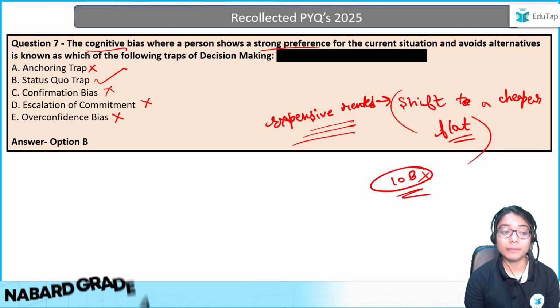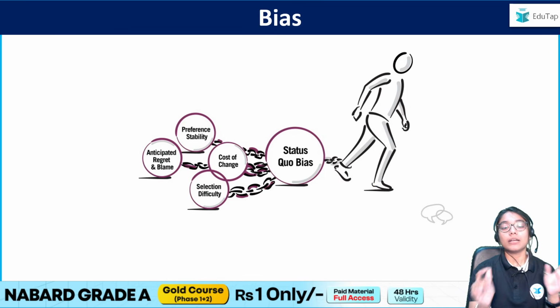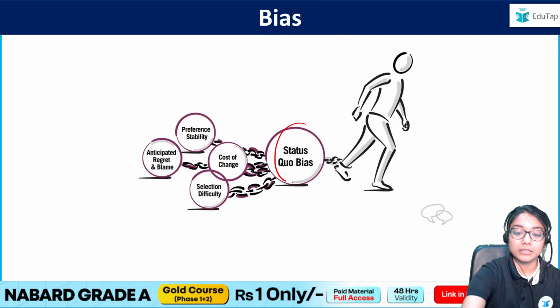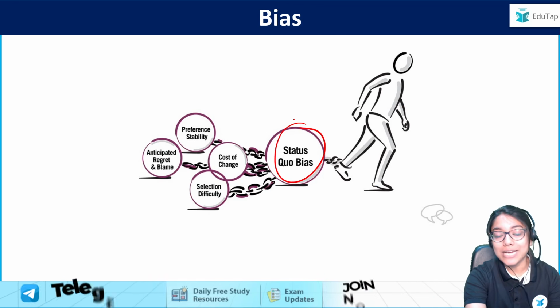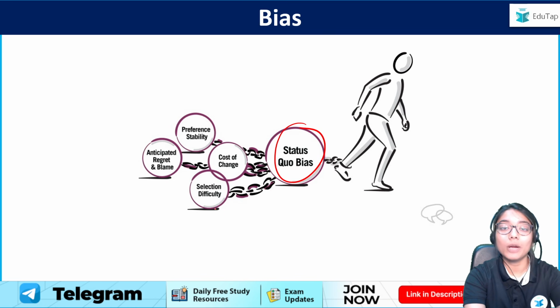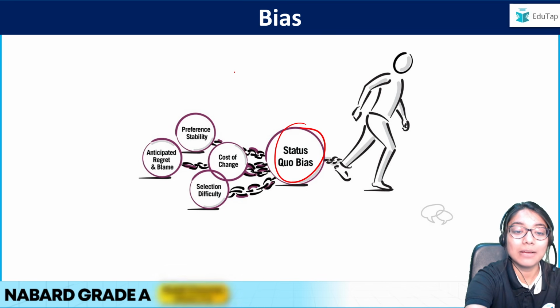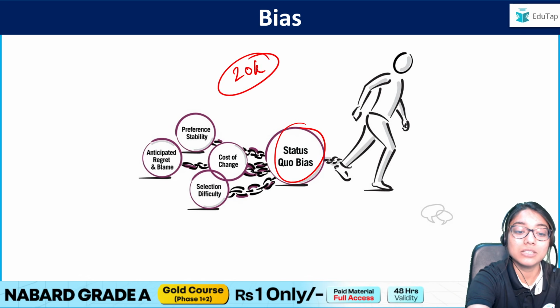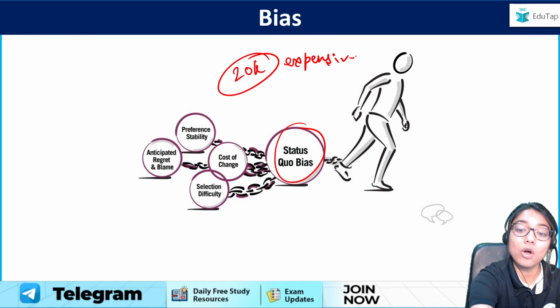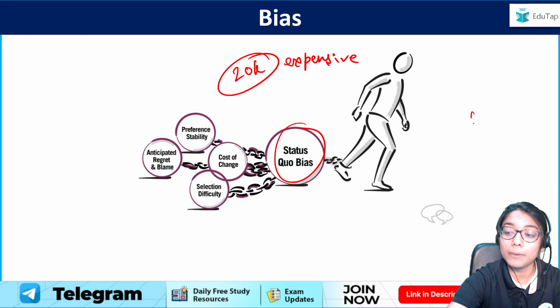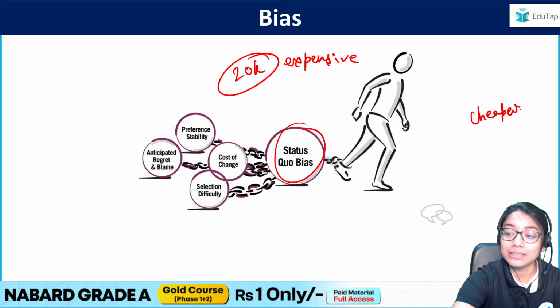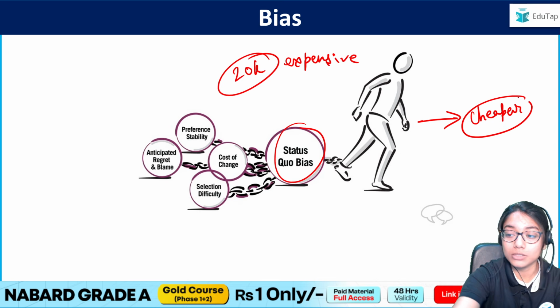So the answer is option B, status quo trap. Why? Because what is the status quo bias? You know that you are being dragged down. What did we say? That I am, let's say, paying rent of 20k. This is very expensive for me. I have the option to pay a cheaper rent and save money. This is what I should go towards.